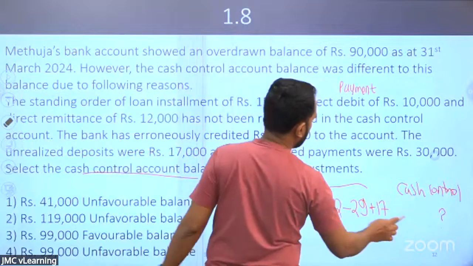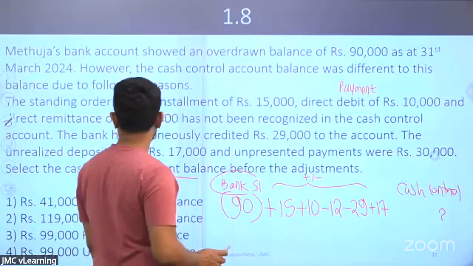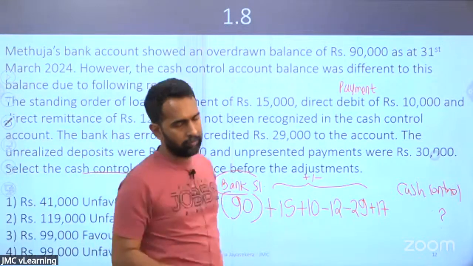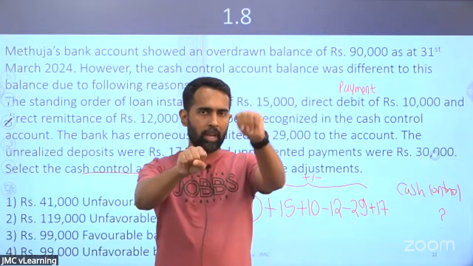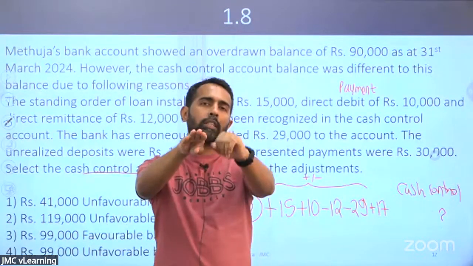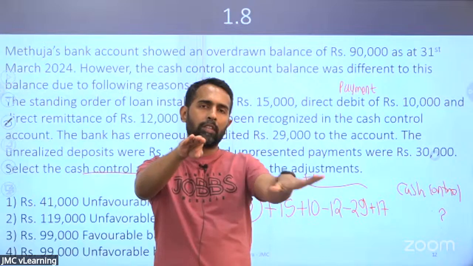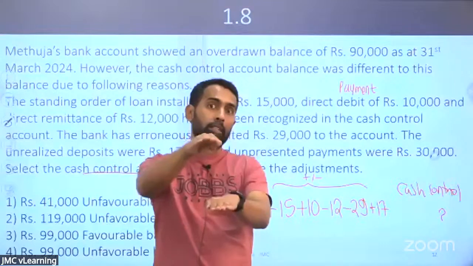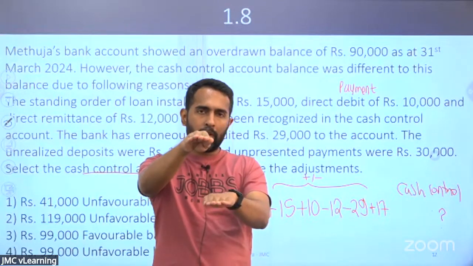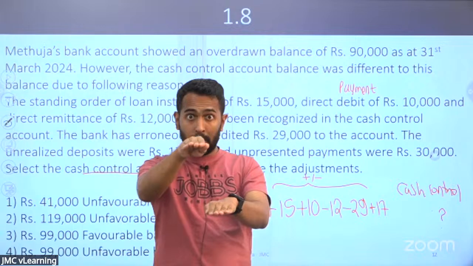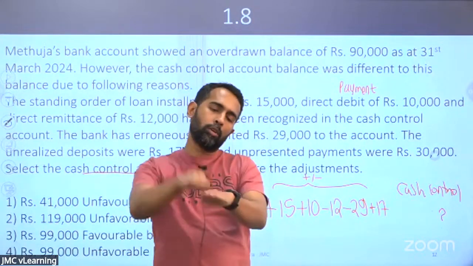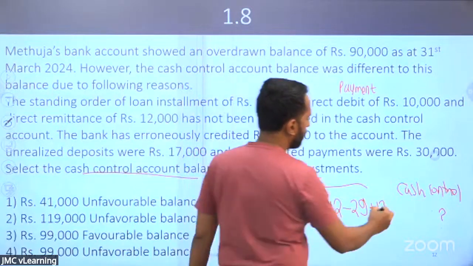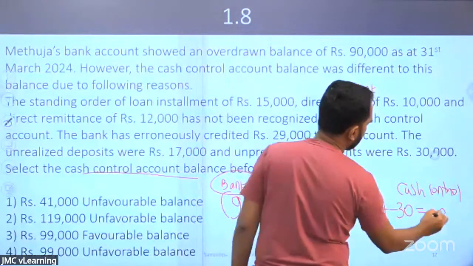Look at the next item. Last one, unpresented payments 30. Cash book, bank statement. The accountant has issued checks, so the cash book balance is lower and the statement balance is high, because those are not presented to the bank yet. So from the bank to the cash book, you need to deduct. We are going to deduct 30.